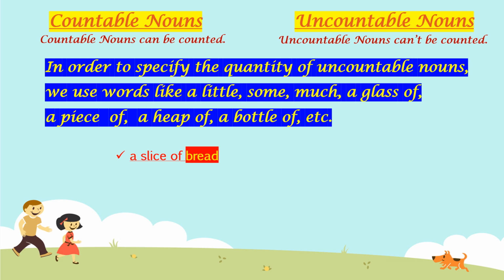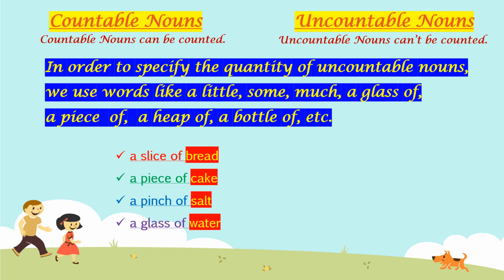For example, if you want to eat bread, you will not say I want bread. You will say I want a slice of bread. Here, the word bread is an uncountable noun. That is why we are going to use these words along with it. That is a slice of bread. A piece of cake. If you want to eat cake, you will say I want a piece of cake. A pinch of salt. A glass of water. If you want to drink water, you will ask for a glass of water now. You will not just say water.